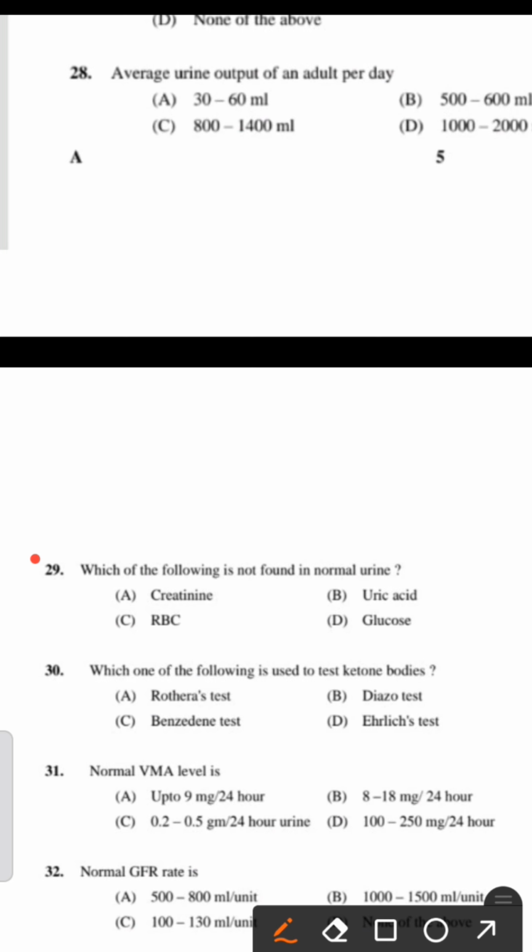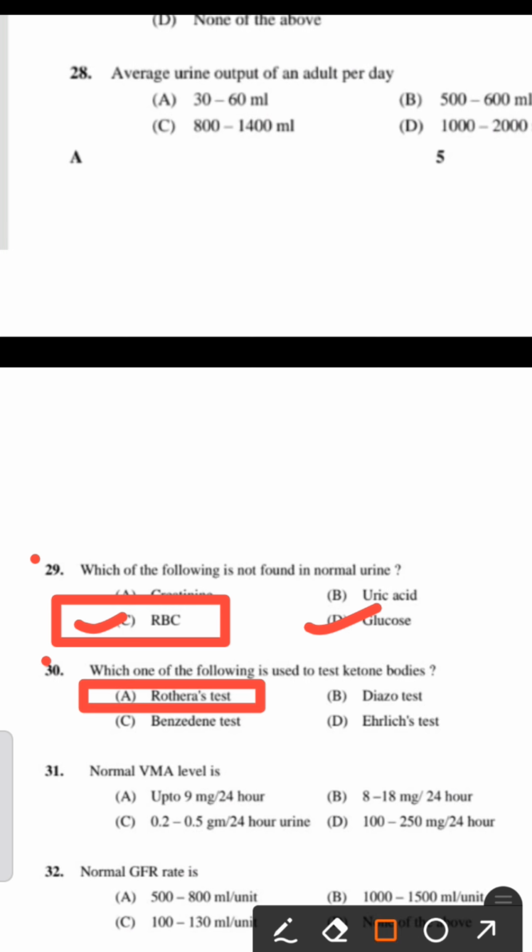Next one, which of the following is not found in normal urine? Creatinine, uric acid, RBC, glucose. In this question, we have two options: RBC and glucose are both abnormal. But in the PSC answer key, the right answer is RBC. Then, which one of the following is used to test ketone bodies? Rothera's test, Diazo test, Benzidine test, Ehrlich test. The right answer is Rothera's test.